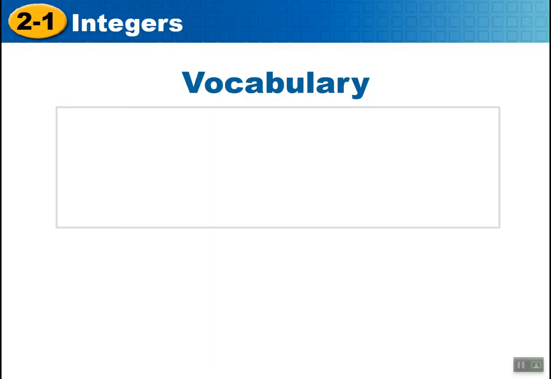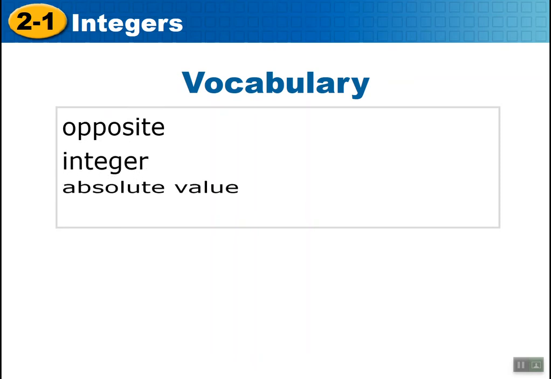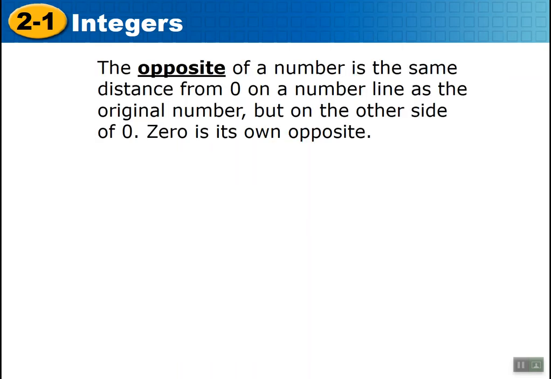All right, let's get to today's lesson. Let's talk about some familiar vocabulary: opposite, integer, which is, of course, the counting numbers 1, 2, 3, 4, 5, and, of course, -1, -2, -3 on the other side, which makes them into integers. Absolute value is a new term for today. The opposite of a number is the same distance from 0 on a number line as the original number, but on the other side of 0. 0 is its own opposite.